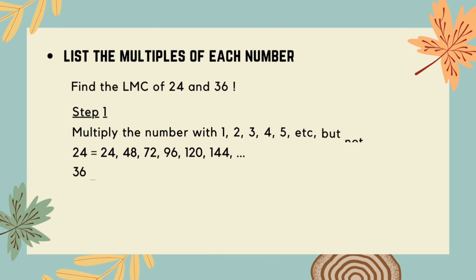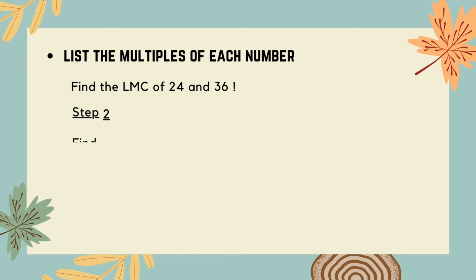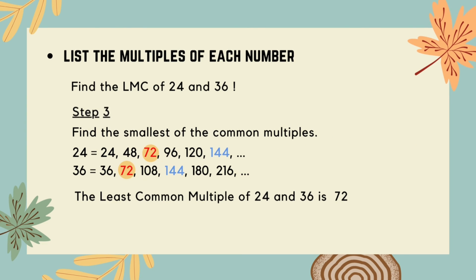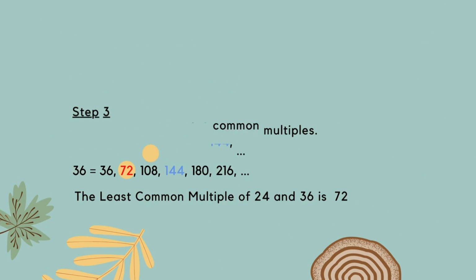Find the LCM of 24 and 36. Step 1. Multiply the number with 1, 2, 3, 4, 5, etc., but not 0. Step 2. Find the common multiples that are found in both lists. So there are 72 and 144. Step 3. Find the smallest of the common multiples, that is 72. Therefore, the least common multiple of 24 and 36 is 72.